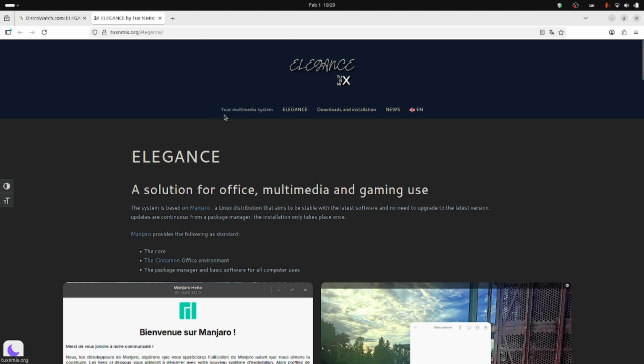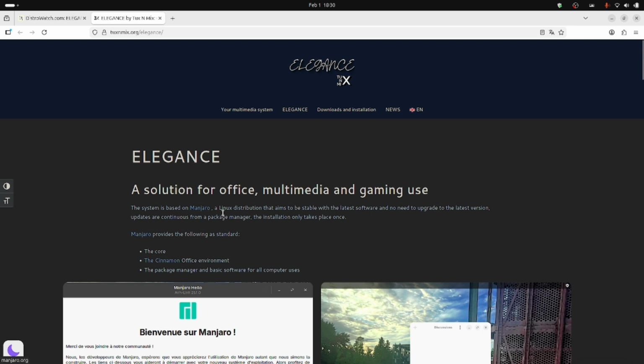And it is a complete, very big system, almost 7.9 GB in size. The ISO is 7.9 GB in size. It contains a lot of tools, utilities, accessories, applications, and it is focused towards a number of different categories of users. Which category of users, that we will see later on when we check out the website. So Elegance Linux is a solution for office, multimedia and gaming use.